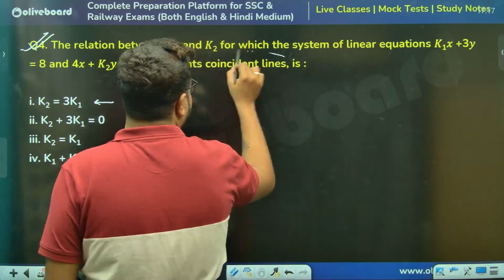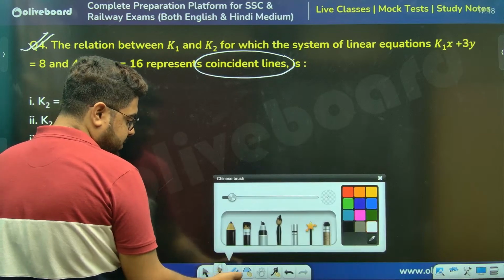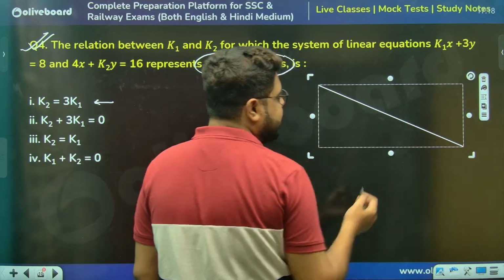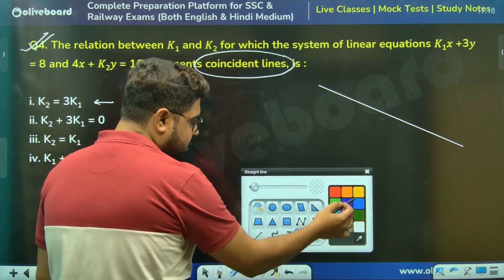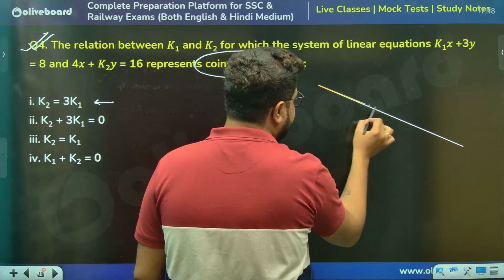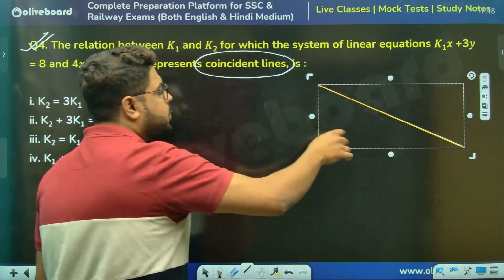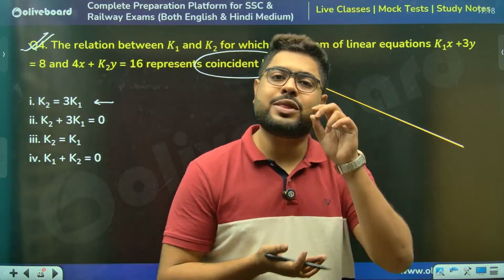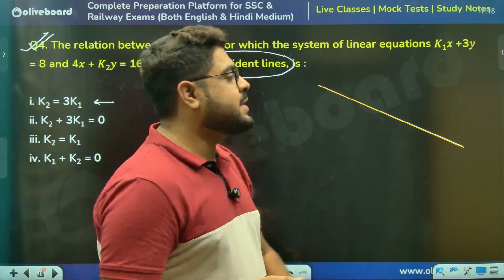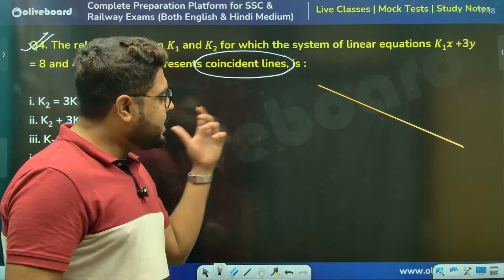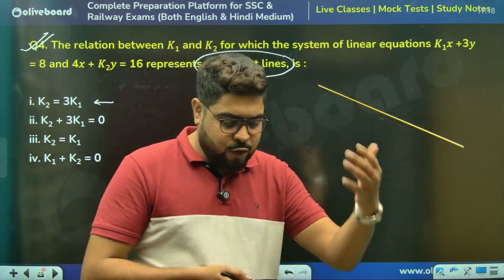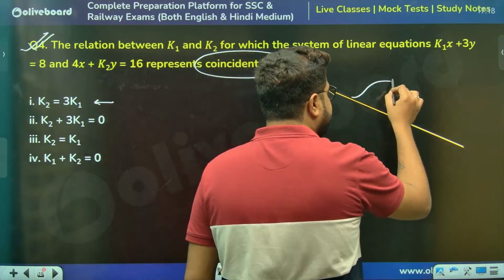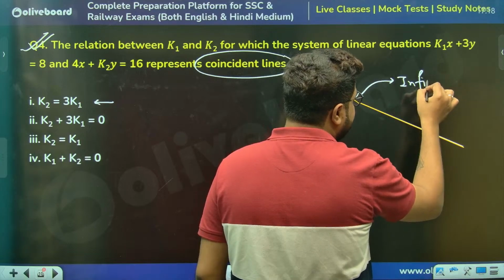Sir, what is the meaning of coincident lines? You see, I have in my batches given you, this is one line. Coincident line means the other line will always be on top of that line. Both lines are actually on top of the other, meaning both are the same lines. When that happens, when slope is same, C is also same, if you go from the coordinate geometry perspective. And this is the condition where we get infinite solutions.